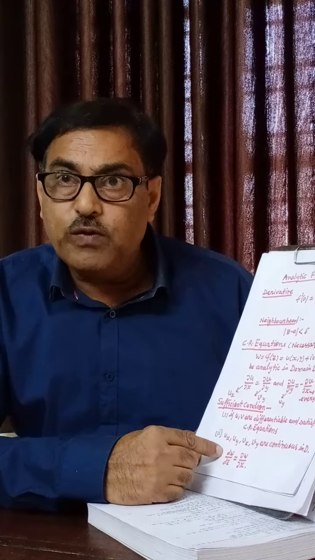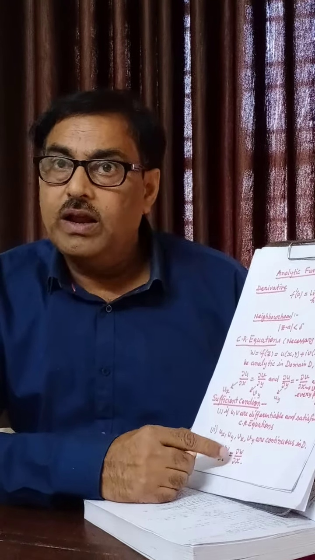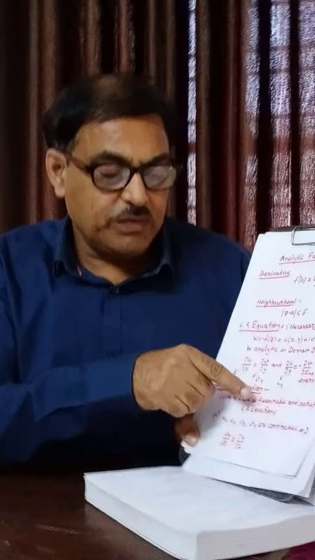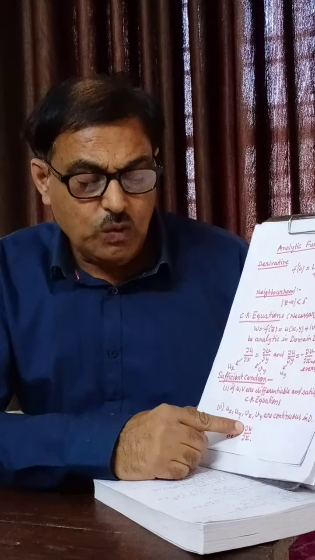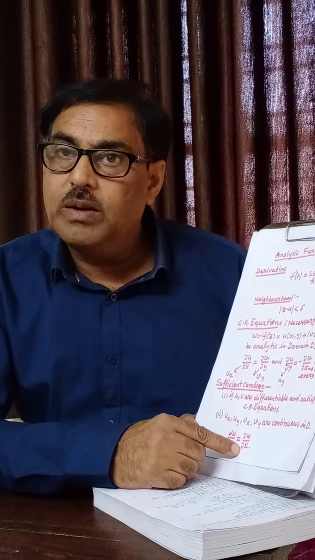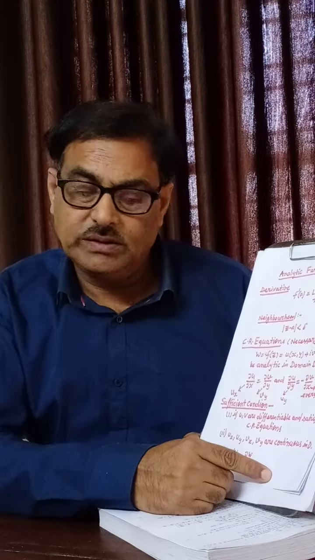If we have to find out f'(z), means f'(z) is equal to dw/dz, and from this sufficient condition it comes out that dw/dz is equal to del w/del x. Del w/del x means it is equal to del u upon del x plus i del v upon del x.